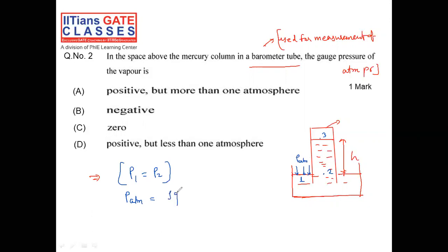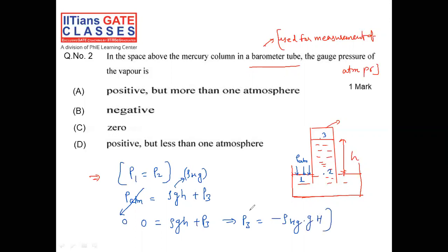And at point 2, we can say rho g h, rather to say rho of mercury g h, plus point 3, that is P3. But they are asking gauge pressure. Gauge pressure means P atmospheric will be 0. So rho g h plus P3 equals 0, and we can say that P3 will be minus rho of mercury into g into h. So that is negative. So the answer should be negative. Option B is correct.